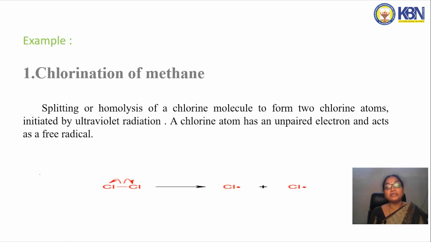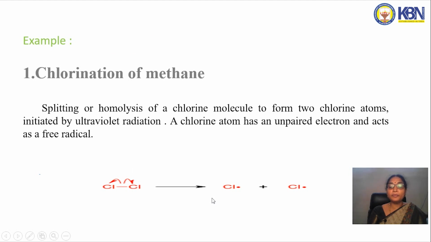The bond breaking between the 2 atoms with equal sharing of electrons is known as homolytic cleavage, and this generally takes place in the presence of light and results in free radicals. So homolytic cleavage of the chlorine molecule gives chlorine radicals.